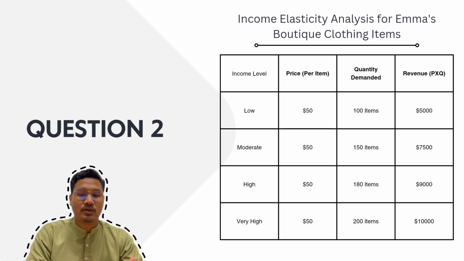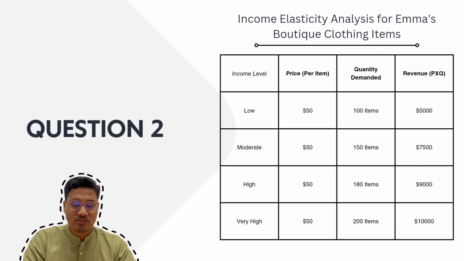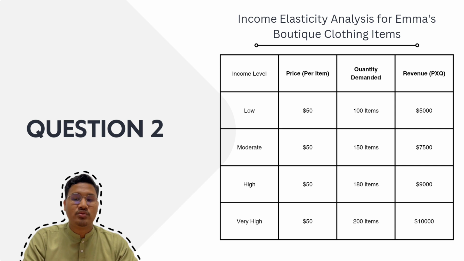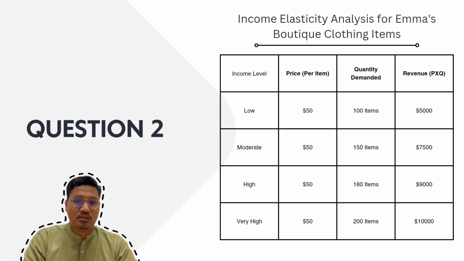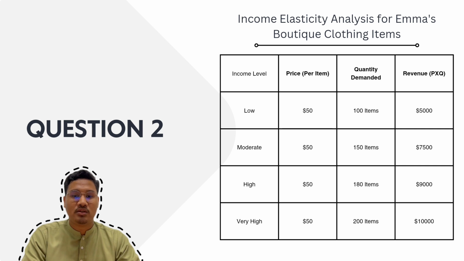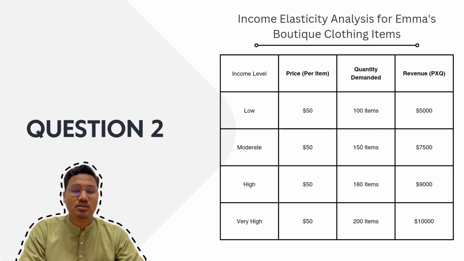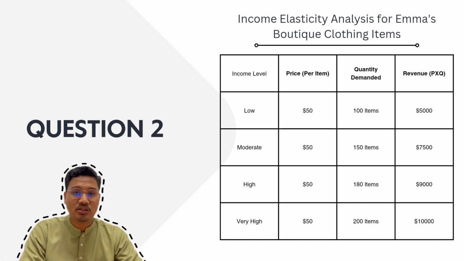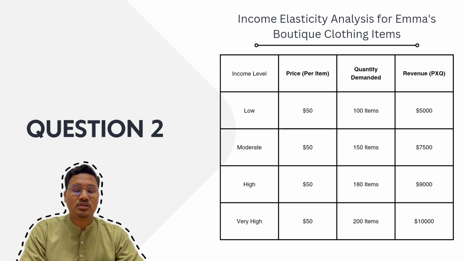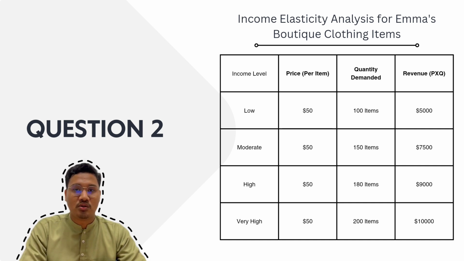Okay, we go first to the low income level. The price is $50, the quantity demanded is 100 and the revenue is 5,000. The second is the moderate income level. The price is $50, the quantity demanded is 150 and the revenue is 7,500. The third one is the high income level. The price is $50, the quantity demanded is 180 and the revenue is $9,000. The last one is the very high income level. The price is $50, the quantity demanded is 200 items and the revenue is $10,000.